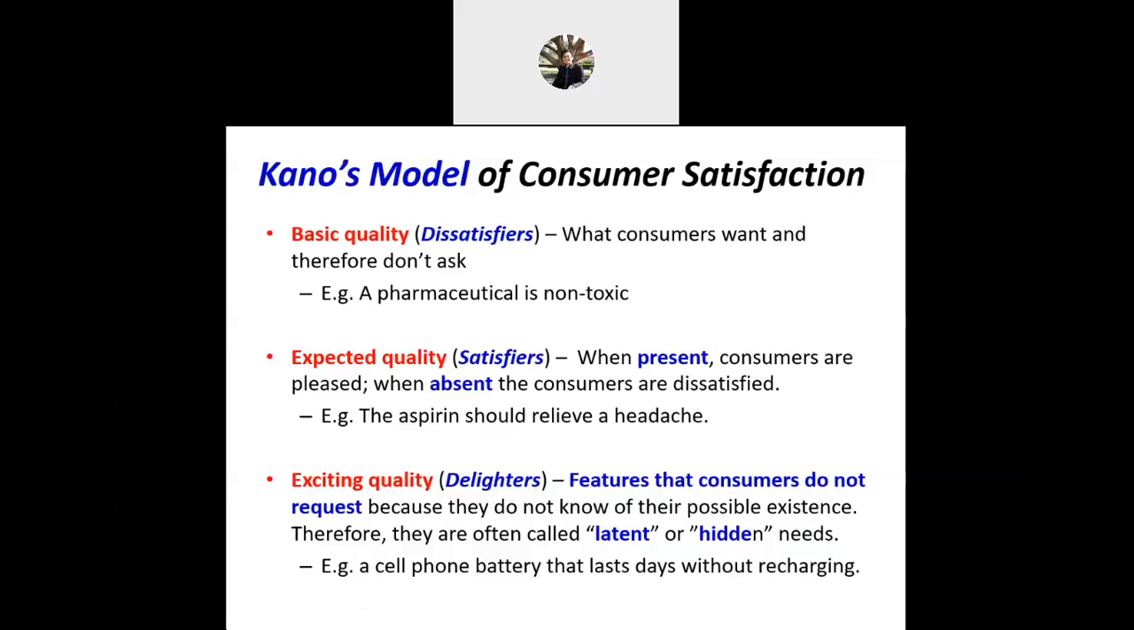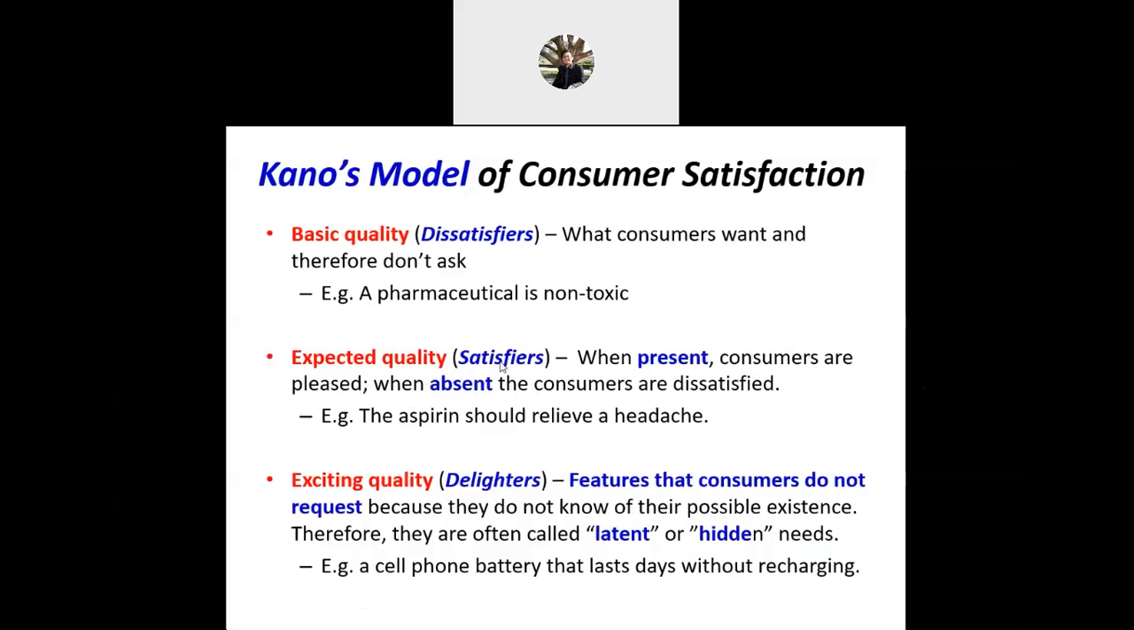Then return on marketing. Usually we will survey customer satisfaction, either dissatisfiers, satisfiers or delighters. Generally, basic quality is a dissatisfier: consumers want it, therefore they don't ask. Usually, like a pharmaceutical, it must be non-toxic. Definitely you have to do it, and customers are not going to ask you, but you have to do it. Okay. Satisfier, okay.